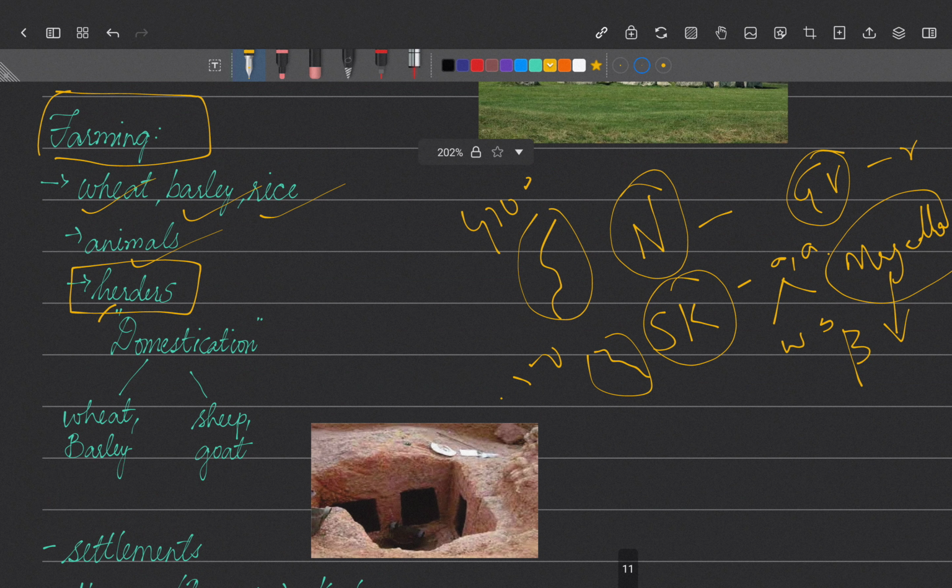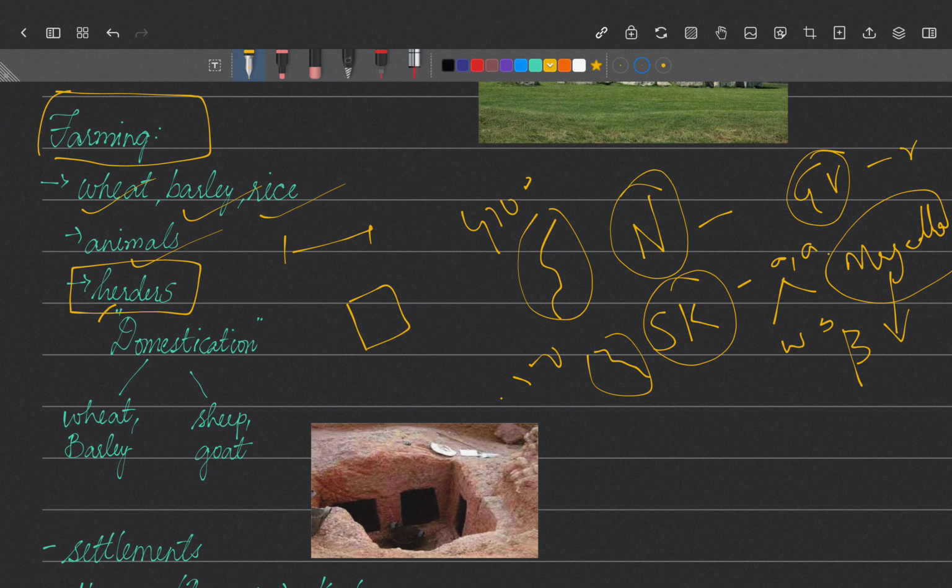So what happened when the climate changed? People understood the cropping patterns, the animals, and the grazing time of animals. They understood the harvesting season and the sowing season. So they developed an awareness about the cropping patterns, and they stopped moving here and there. They used to be nomads, traveling from place to place. After understanding the cropping patterns, they stopped moving, settled in a particular place, and took care of their agricultural lands.